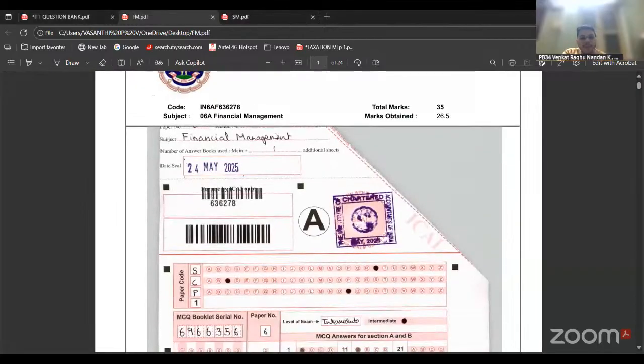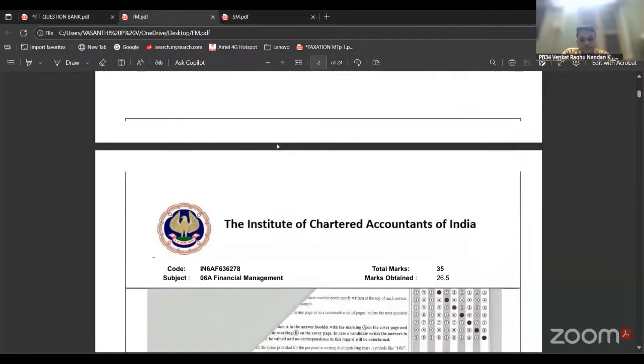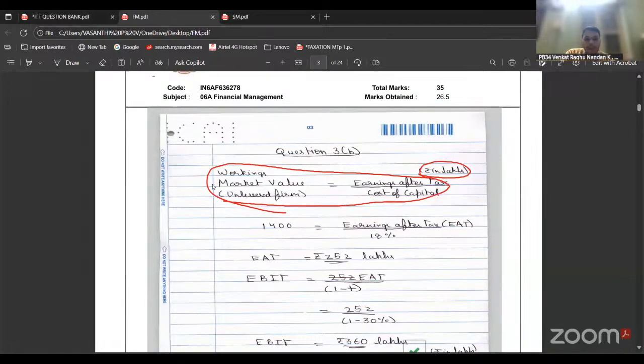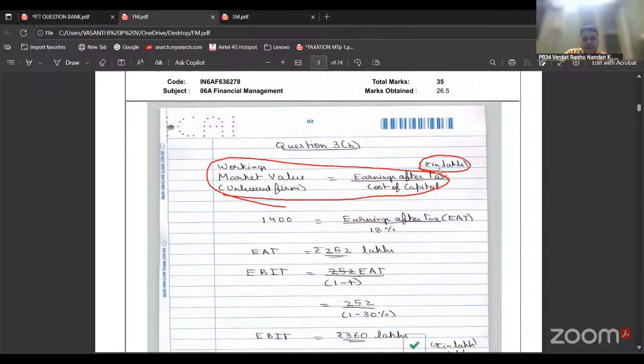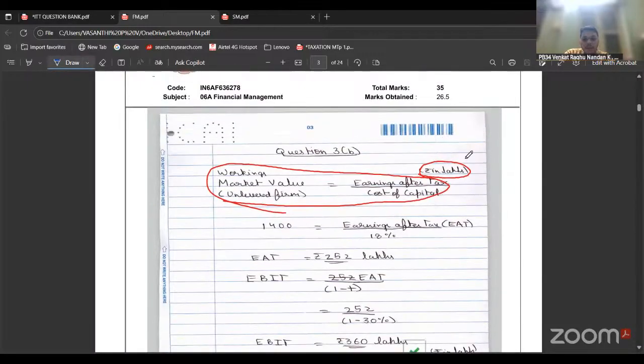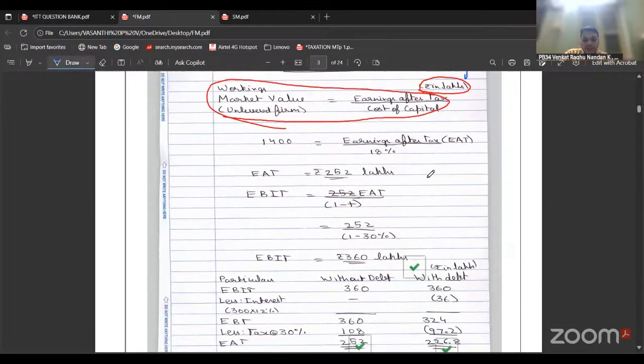This is Suvyakta's FM paper. See, the first major point we need to do is, while writing a formula, we need to write it in full. We can't be writing E divided by cost of capital. It should be like earnings after tax. Abbreviation should be a must. And this is the most important point. Rupees in lakhs, he has mentioned that. If you don't mention, you may easily lose around 1 mark here.